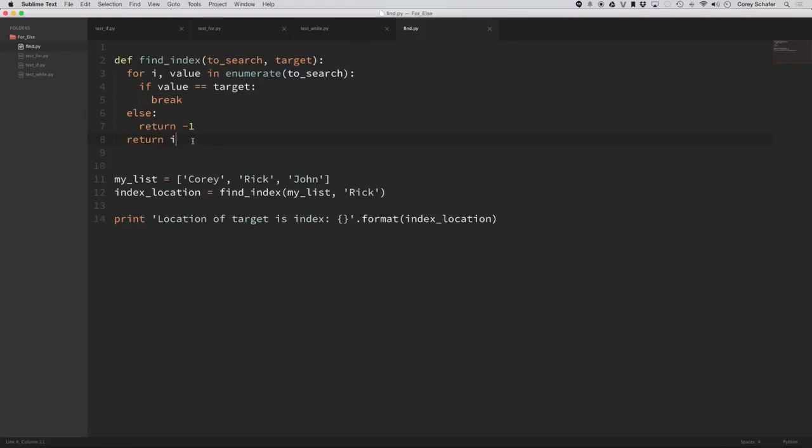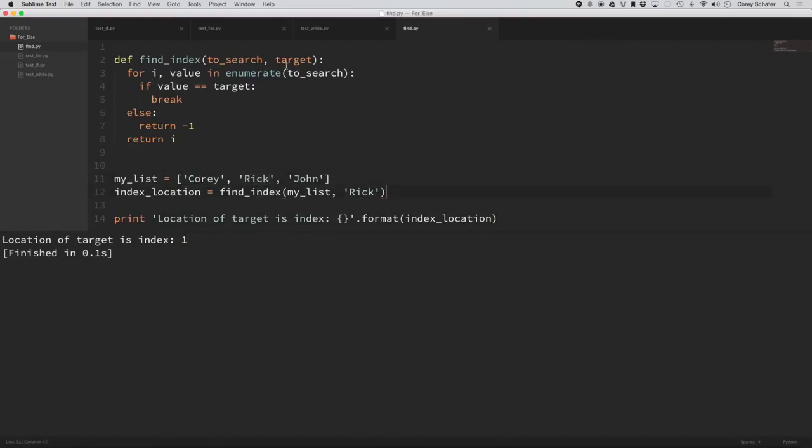So now let's take a look at an example of this function. I have a list here with three names, Corey, Rick, and John, and then index_location I set equal to this function find_index. I pass in the list of these three names, and then I search for the name Rick. This little print statement down here just prints out the index that we found running our function. So let's go ahead and run this. Now you can see it says location of target is index 1, so 0, 1, it found it right there.